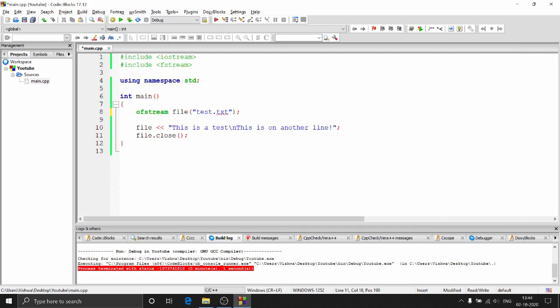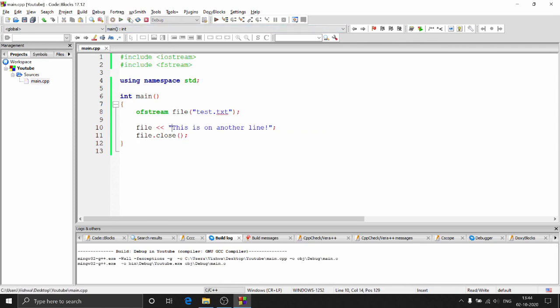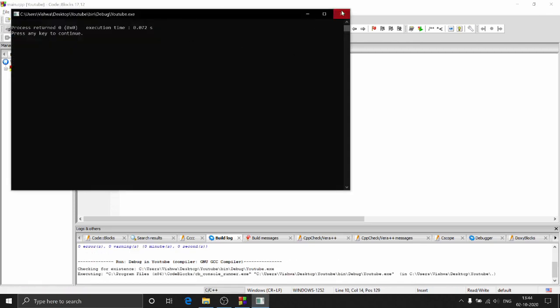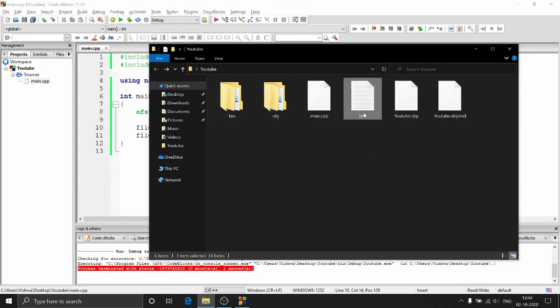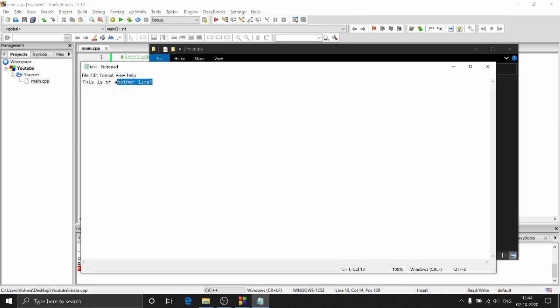What is appending? Well, if I do not change this content, it will be overwritten, right? So you just saw that whenever I use ofstream, our file will be deleted and a new file will be created in its place with the same name, right? So let's say I remove this, so this is on another line is the only content. If I now run this, I'll be getting that inside this file test.txt which has only one line.